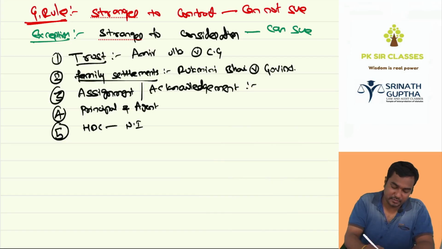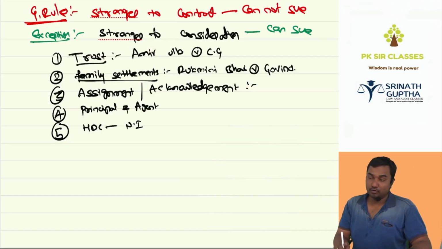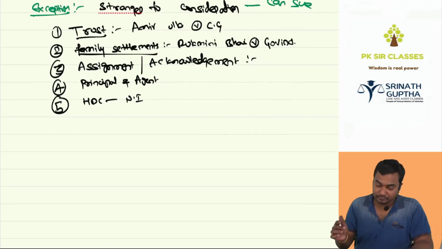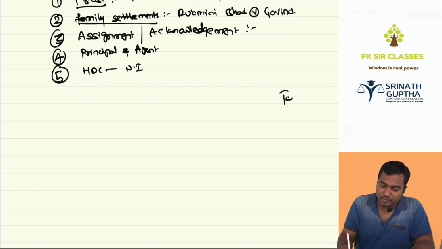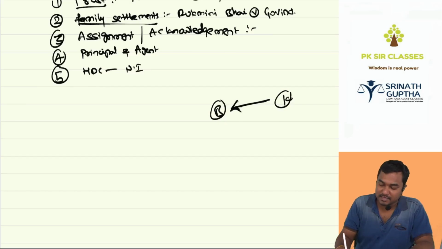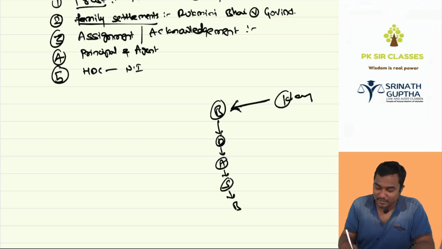Last one. Next one. Holder in due course of a negotiable instrument. For example, Kattappa has to give 1 lakh rupees to Bahubali. Bahubali drew the bill of exchange on Kattappa. Kattappa accepted. He said, yes, sir. He gave it back to Bahubali. Bahubali gave it to Devasena. Devasena gave it to Avantika. Avantika gave it to Shivagami. Shivagami gave it to Bijjala Deva.